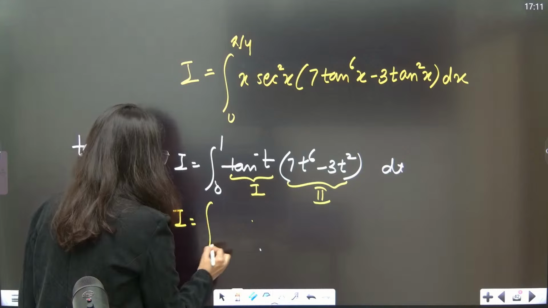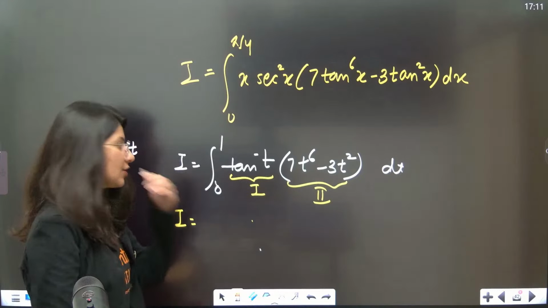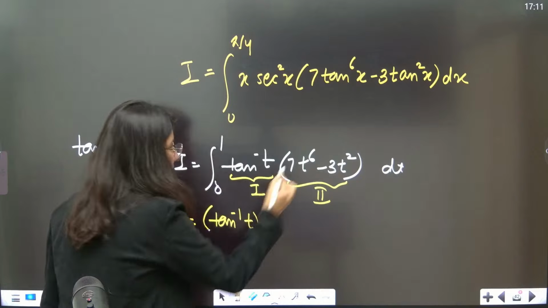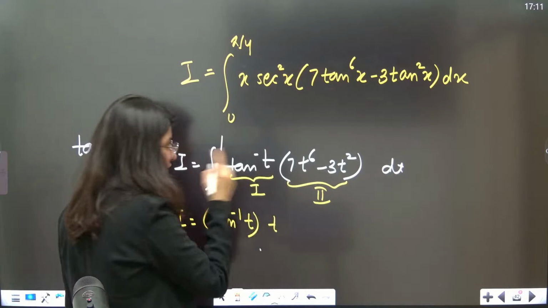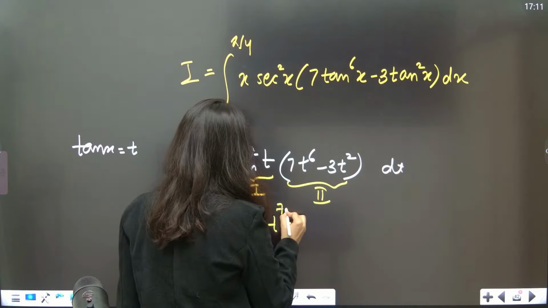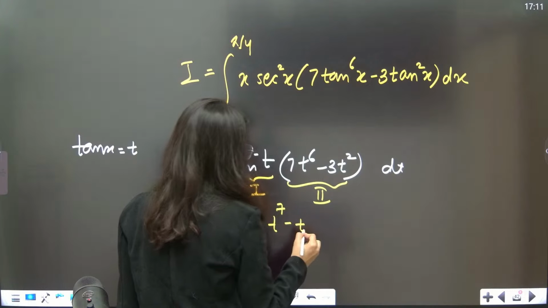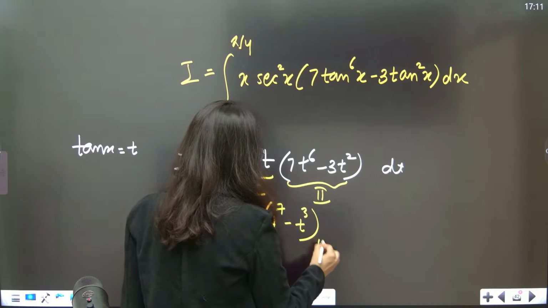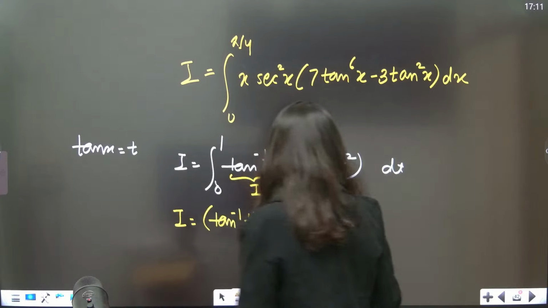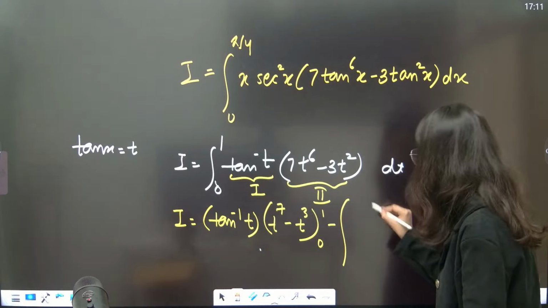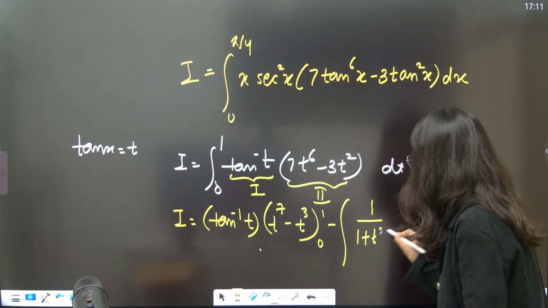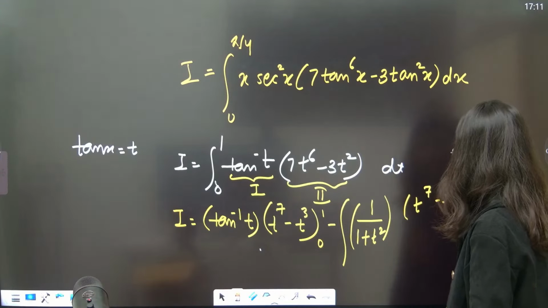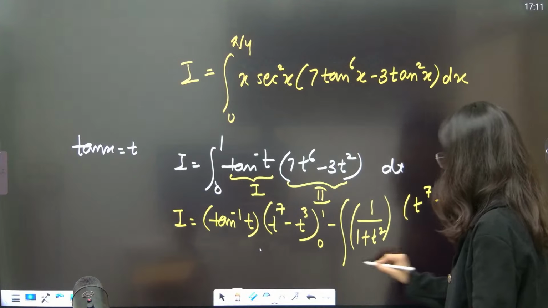I is equal to, now, first function constant, tan inverse t as it is, integration of second function. So if you integrate this, you are going to get t power 7 minus t cube, with 0 to 1 as the upper and lower limit, minus integration of derivative of first function and integration of second, and this is with respect to dt, 0 to 1.